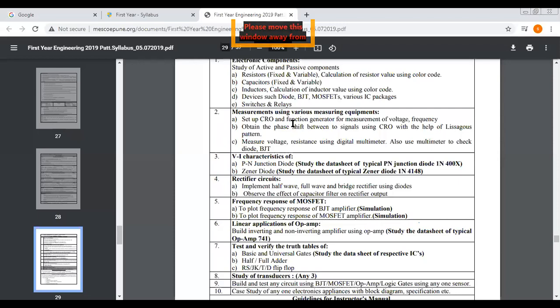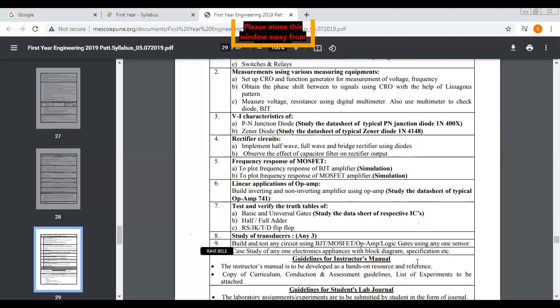In that you have to implement different rectifiers, half wave, full wave, bridge rectifier, and observe the effect of the capacitor. Then experiment number 5, frequency response of MOSFET. Experiment number 6, linear application of op-amp. Then 7, test and verify the truth table of different gates, adder and flip-flop.